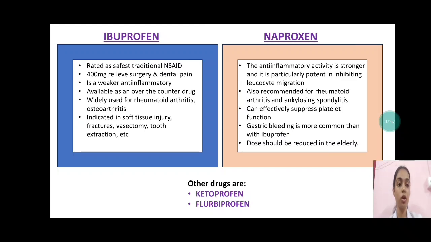Naproxen is stronger compared to ibuprofen and is particularly potent in inhibiting leukocyte migration. It is also recommended for rheumatoid arthritis and ankylosing spondylitis. It can effectively suppress platelet function. Gastric bleeding is more common than in ibuprofen. Dose should be reduced in the elderly. Other drugs in propionic acid derivatives are ketoprofen and flurbiprofen.